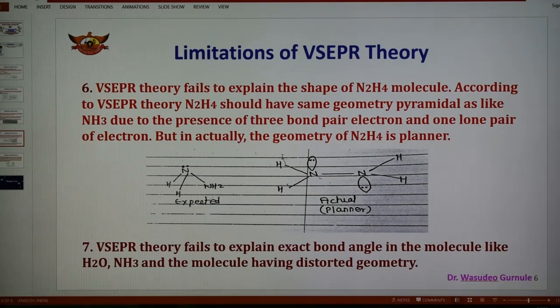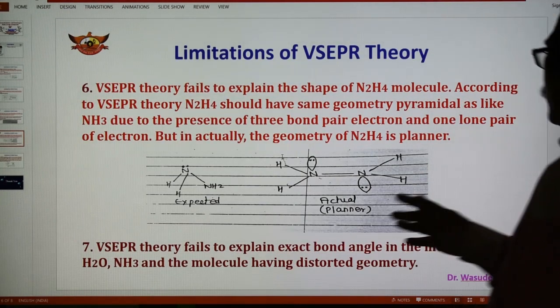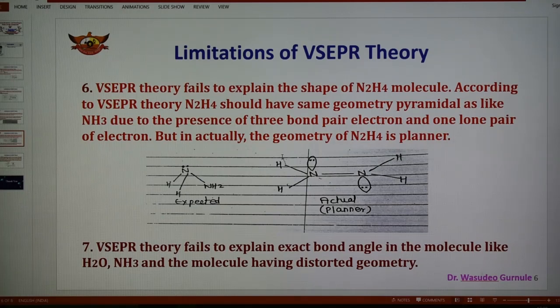Number 7, valence shell electron pair repulsion theory also fails to explain the exact bond angle in molecules like H2O, NH3, and molecules having distorted geometry. In these cases, the exact bond angle is not suggested by VSEPR theory. Water, ammonia and some other molecules have lone pairs, and because of the presence of lone pairs there is a distortion in the geometry. The bond angle in this distorted geometry is not explained by VSEPR theory. So this is number 7.